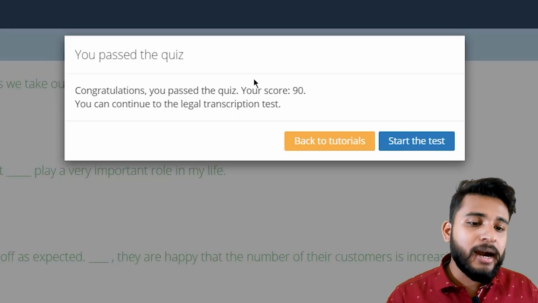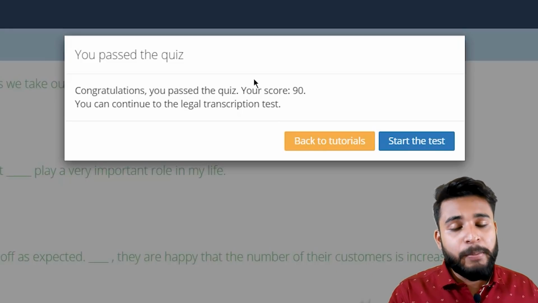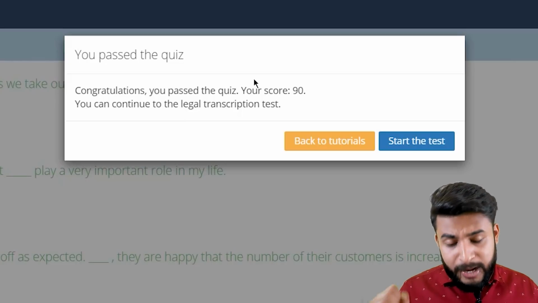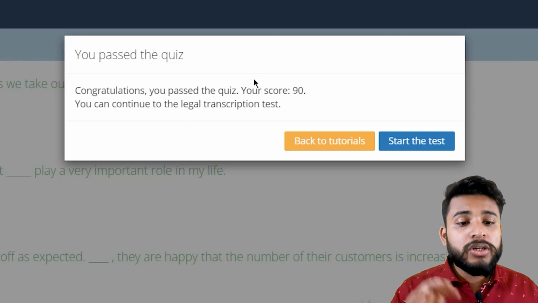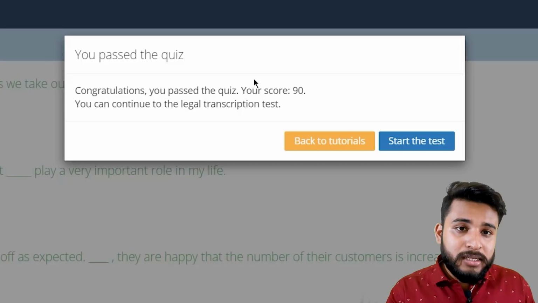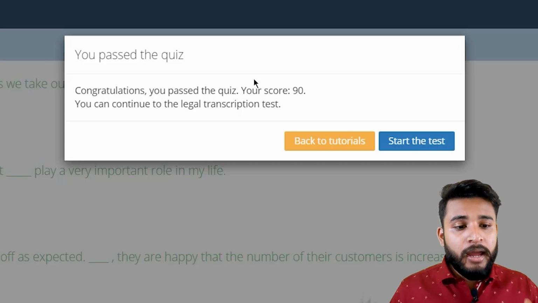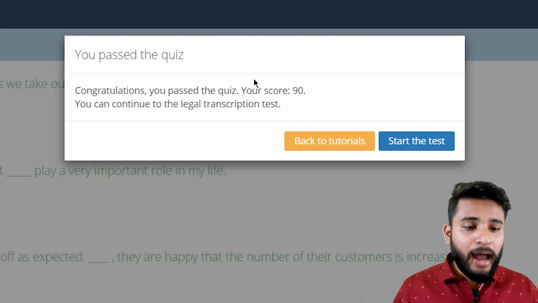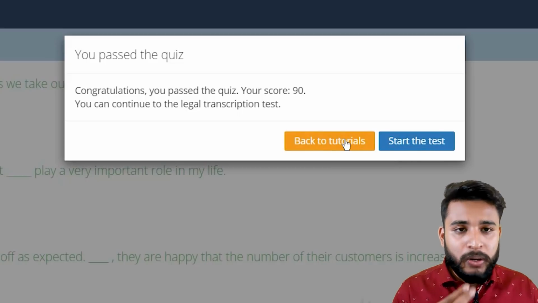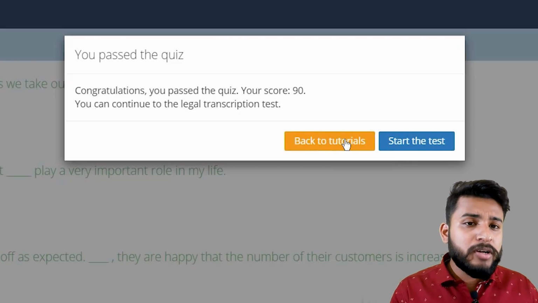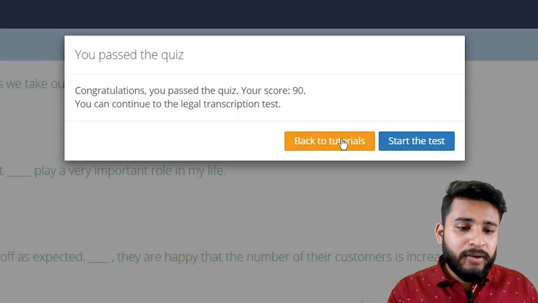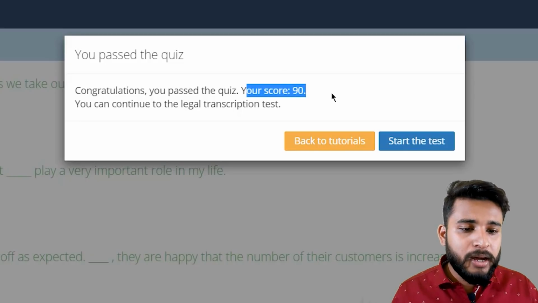The main test will start after you pass this quiz round, and whether you go further or are not qualified will depend on your skills and your score. If you are not qualified, it will show try again or back to tutorials, or it will show see your mistakes. It will depend on your score. So let's start with the test.